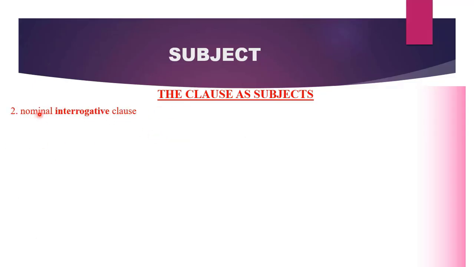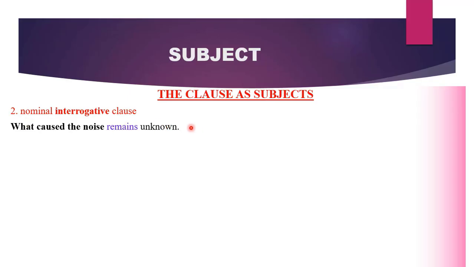Let us look at the second type of clause that can function as a subject, and we call it interrogative clause. This clause begins with words like who, what, why, when, and since it is a clause, they would contain a verb in their structure. Let's have examples. What caused the noise remains unknown. What remains unknown? What caused the noise? Therefore, the whole of this is functioning as our subject. You can replace it with it. You can say, it remains unknown.